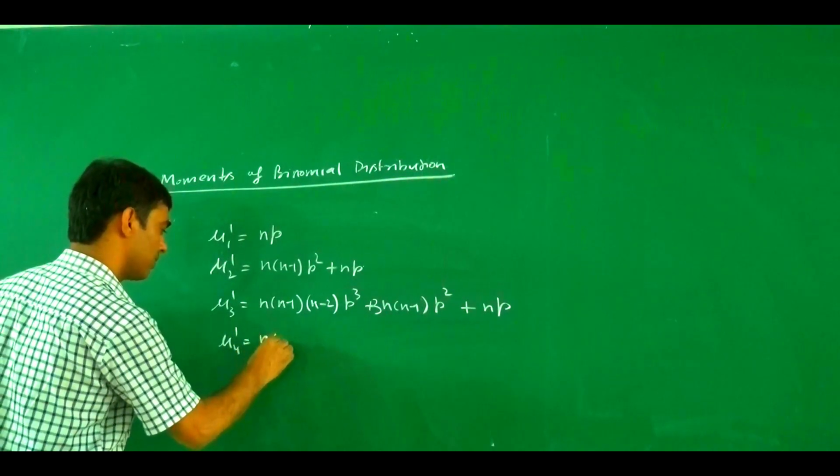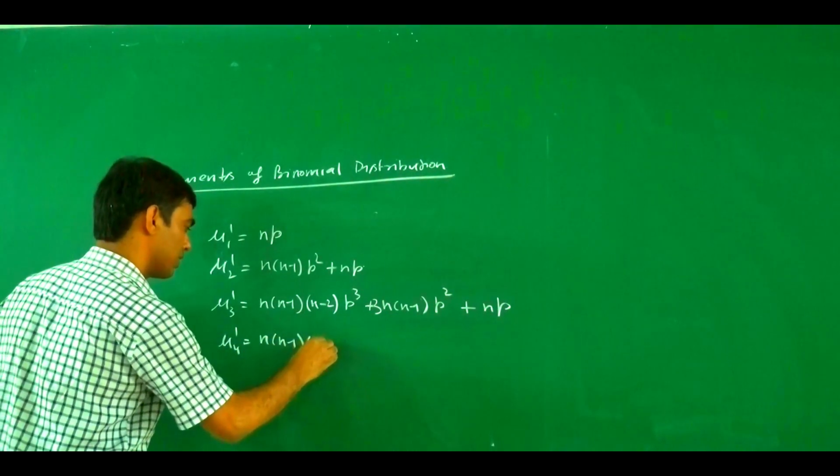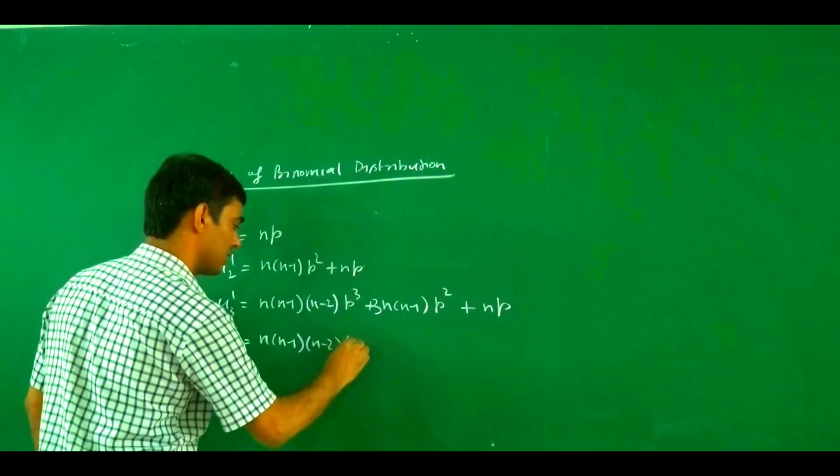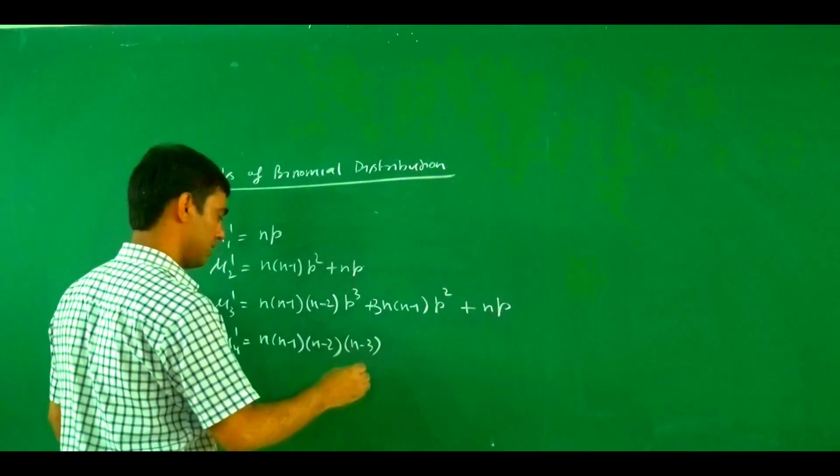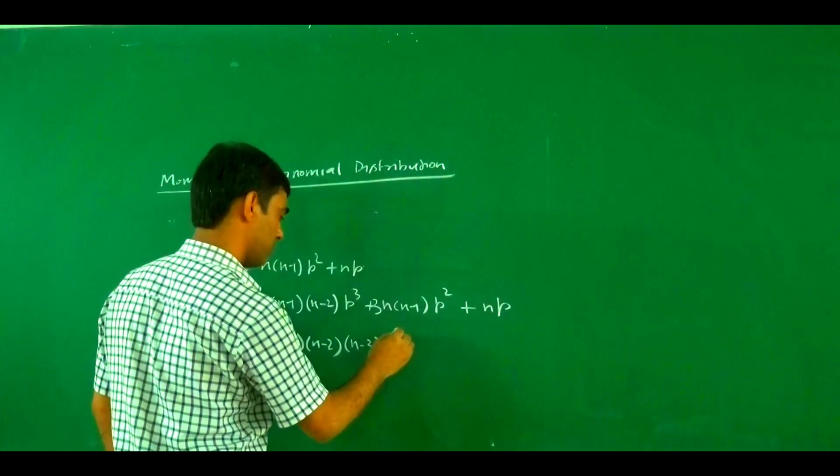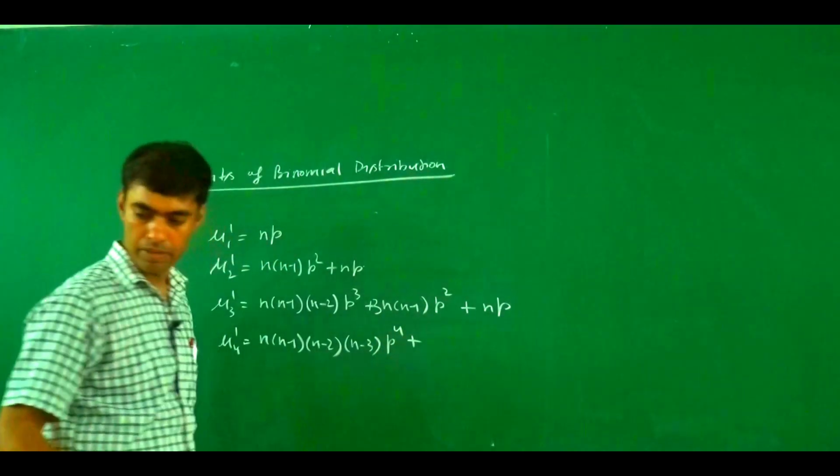This one is (n-1)(n-2)(n-3) p to the power 4, plus, what is the value?